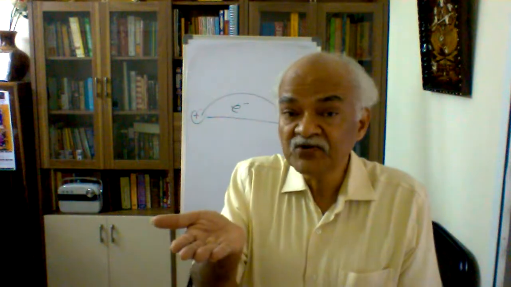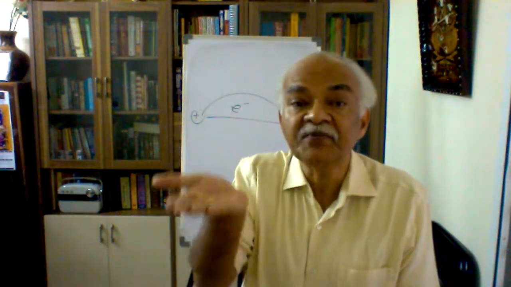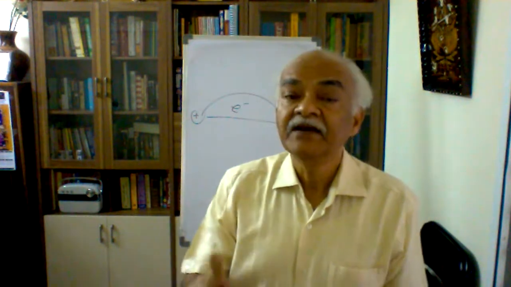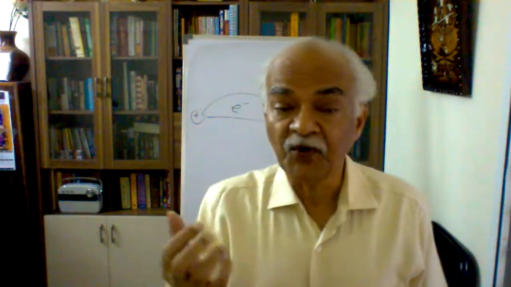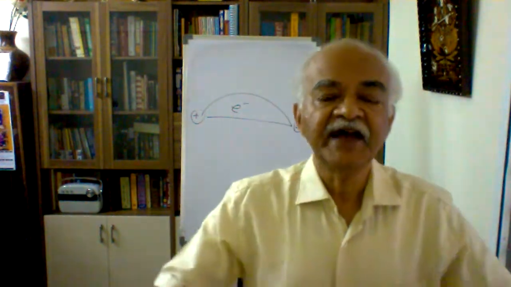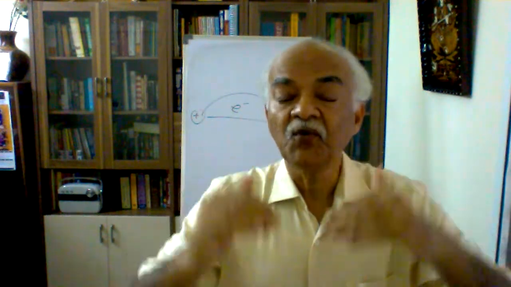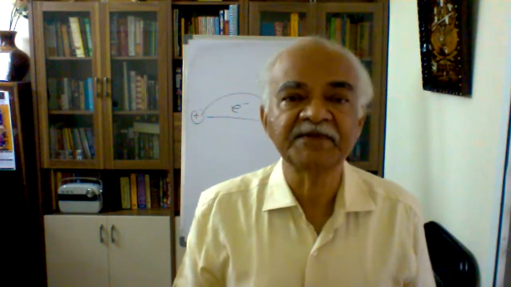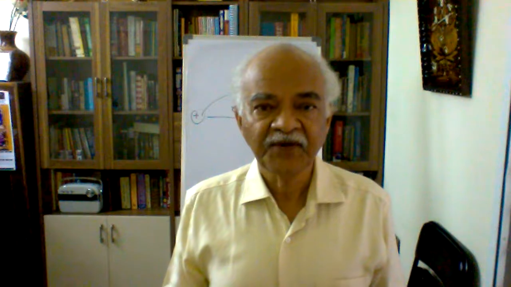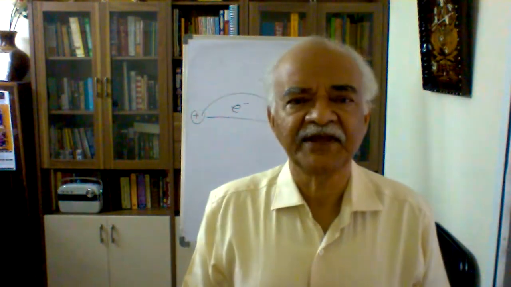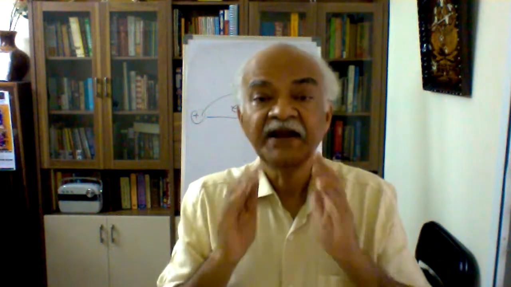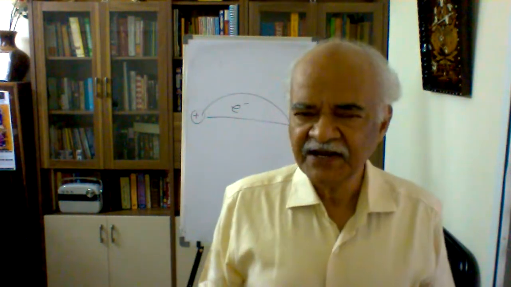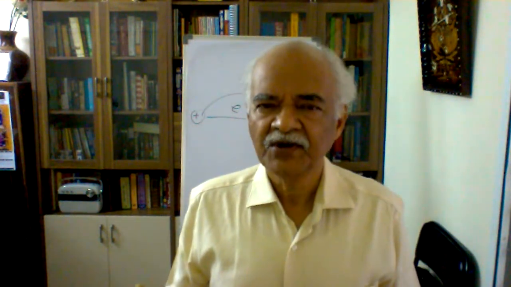You remember the Aufbau rule: electrons are arranged from least energy to maximum. And no two electrons can have all four quantum numbers the same. That is our Pauli's exclusion principle. And if they happen to be degenerate, we follow what is called Hund's rule of maximum multiplicity. Therefore, the same set of rules we follow here. I want you to keep this in mind and try to understand benzene and also cyclobutadiene molecules here.